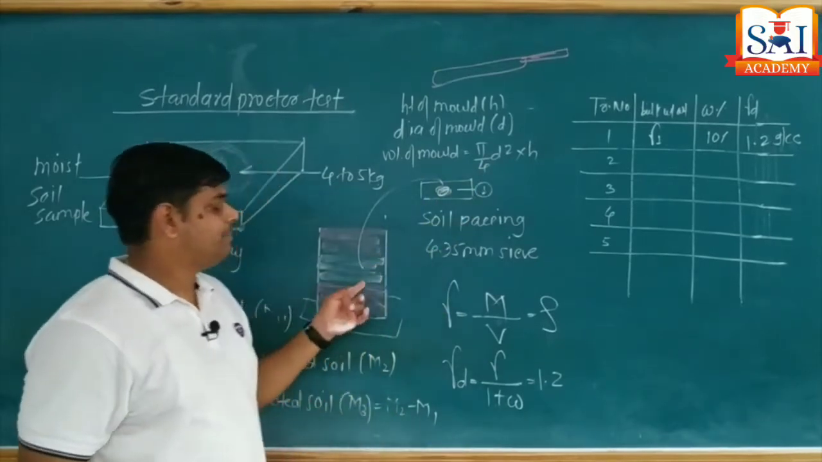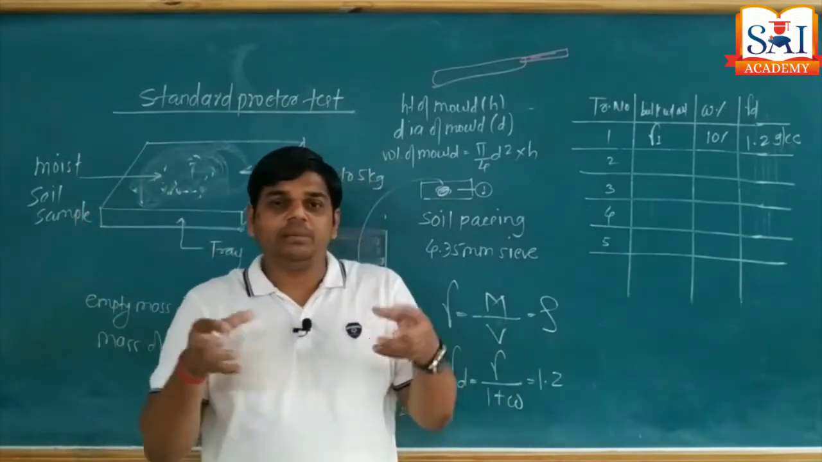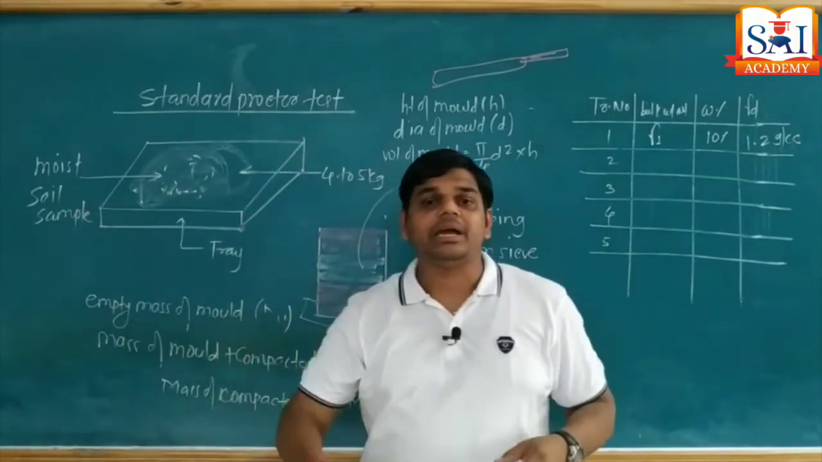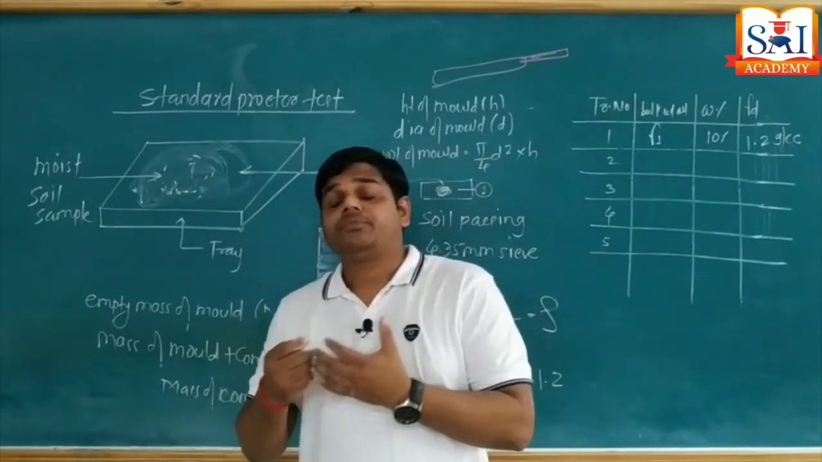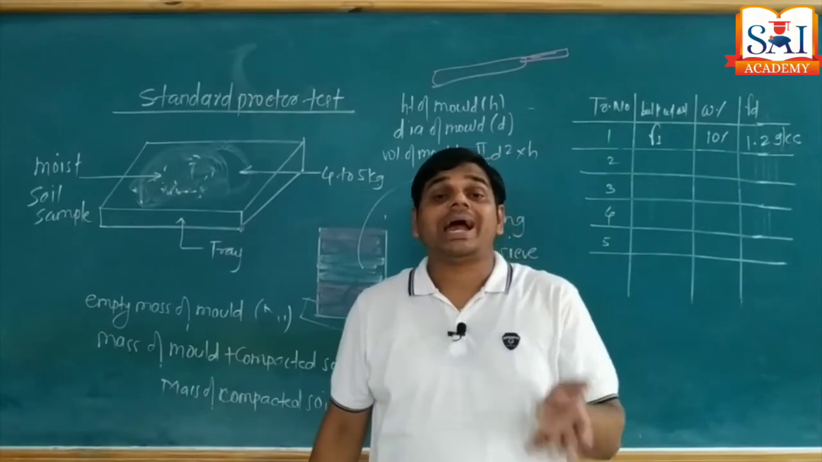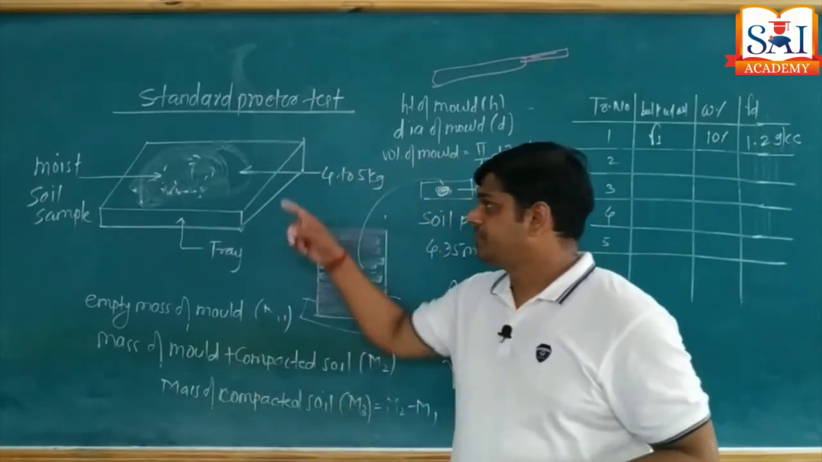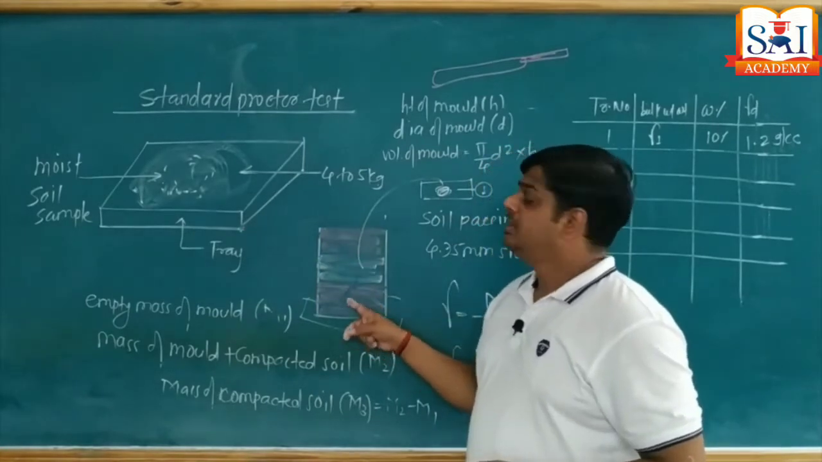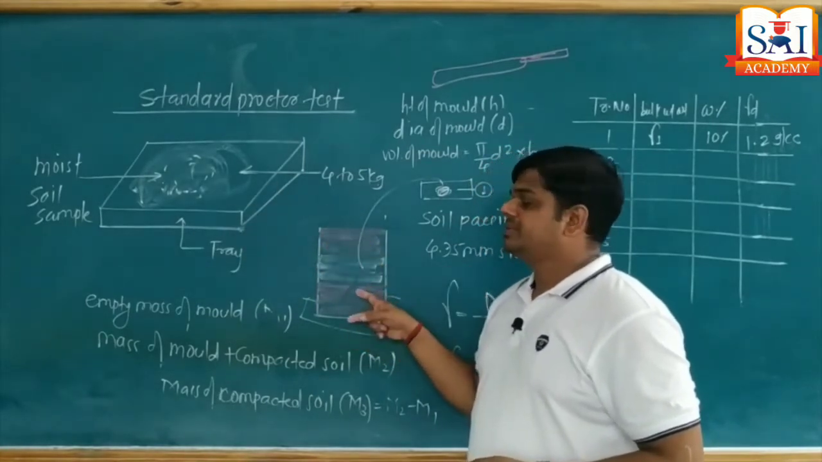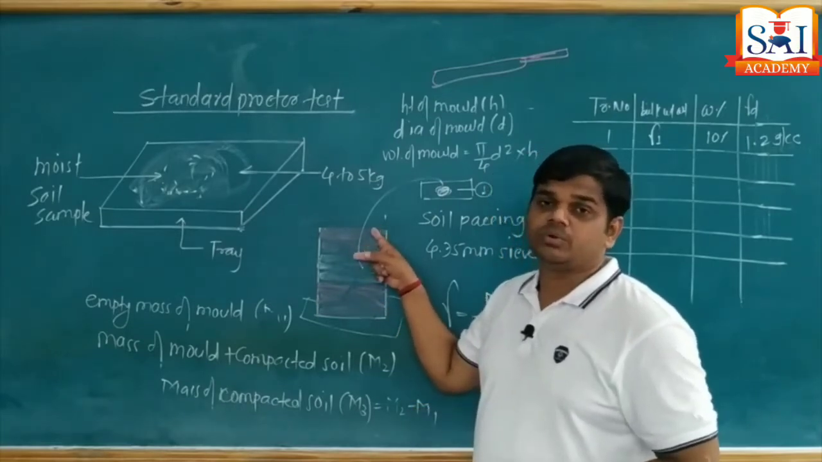Now all the sample from the mold is taken again in a tray. Now again break the lumps of the soil and again add lump sum water. After addition of water, again mix the soil properly. This time when we add extra water, water content increases. Therefore, after mixing, again repeat the procedure. Again fill the sample in a mold. First layer 25 numbers of blows, second layer 25 numbers of blows, third layer 25 numbers of blows, and again